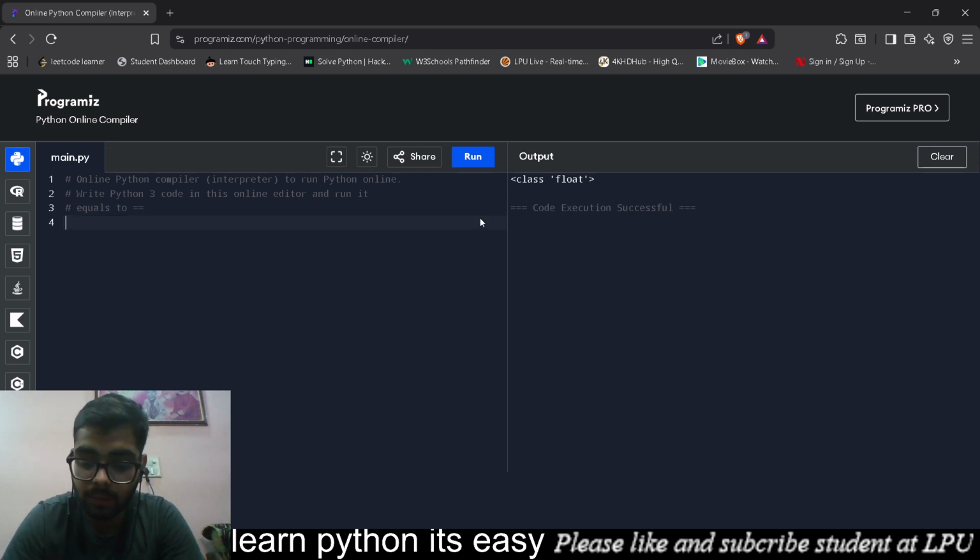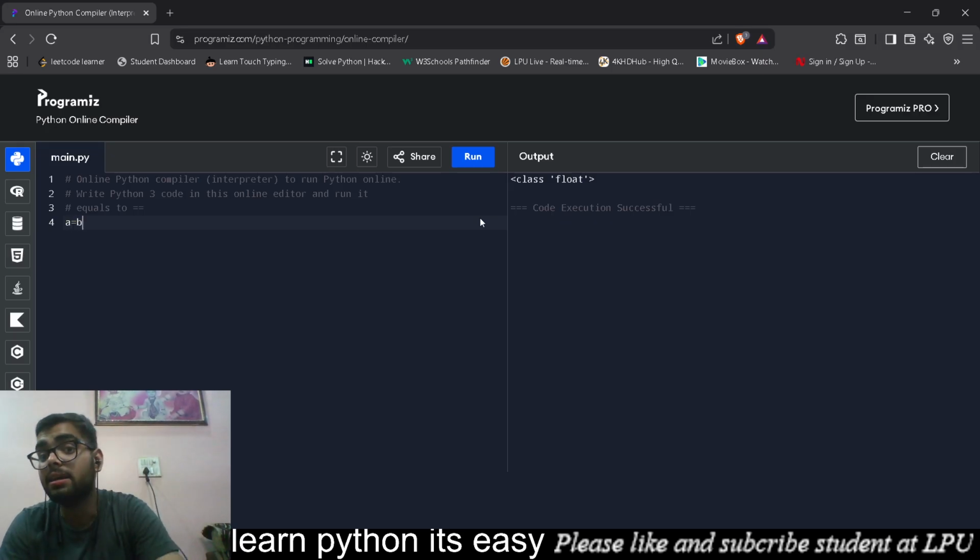If I write A double equals B, it's a comparison operator which compares if A is equal to B. But if I write A equals B, it assigns B to A. That's not what we are looking for. We are looking for the comparison of whether the value of A and the value of B are equal or not. That's why we use A double equals B.